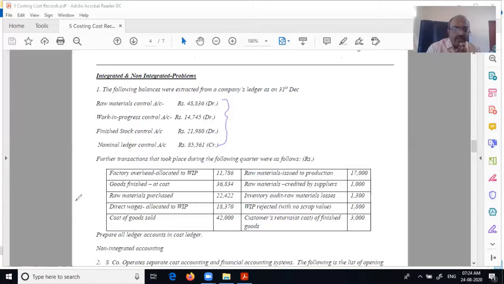Factory overhead allocated to WIP. What is the meaning of allocated? It's not actual. It's allocated to WIP. It's a recovery entry. What entry will you pass?